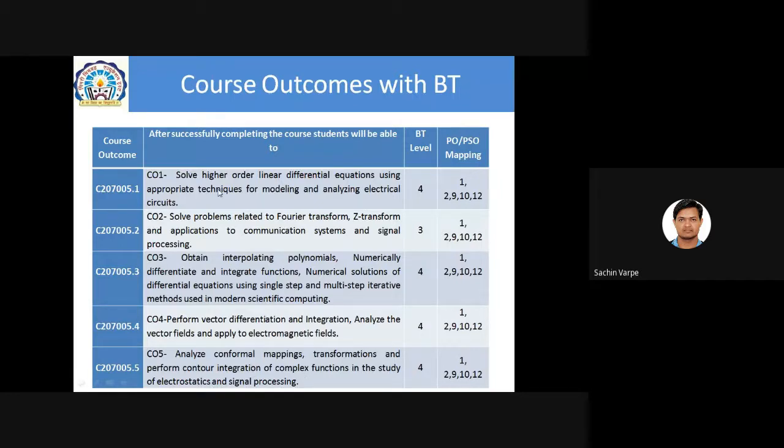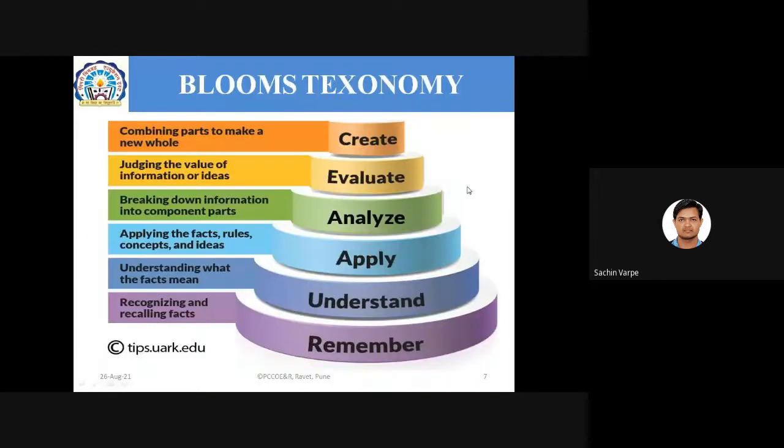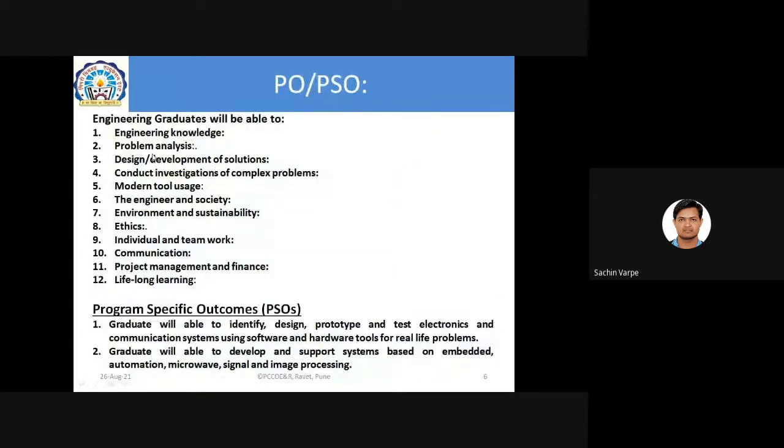So these are the 5 COs, and we have mapped these 5 COs with PO numbers 1, 2, 9, 10, and 12. What is PO number 1? It is engineering knowledge. PO2 is problem analysis. So we are going to have questions based on problem analysis. We are going to analyze the given system or problems. Then PO number 9, which is individual and teamwork. We are going to map this PO to the tutorial activity and even the project activity also.